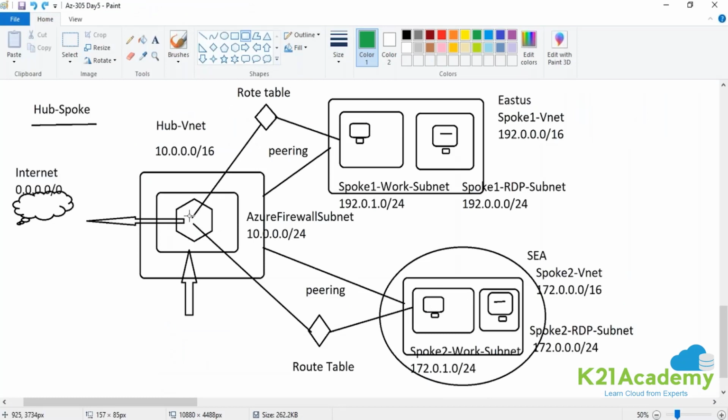So by the time this firewall is getting deployed, I will create one machine over here in work subnet without any public IP, because this will be a production machine. An RDP machine we are creating in order to access this machine. So I will keep a public IP and RDP port enabled so that we can access this to check whether the rules are working, right? So let's say this is my machine. I will target these two machines in order to check whether the firewall rules are working fine or not, right? For the testing purpose. So let's create these 4 machines, and then we will be creating VNet pairing over here, and then we'll create route table.